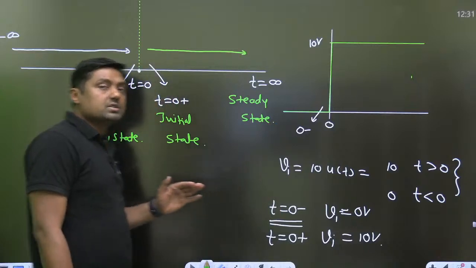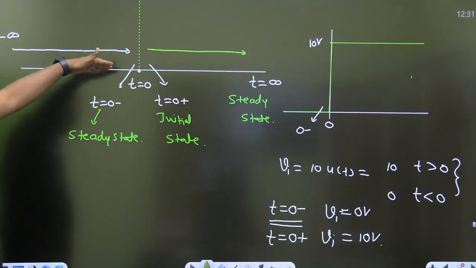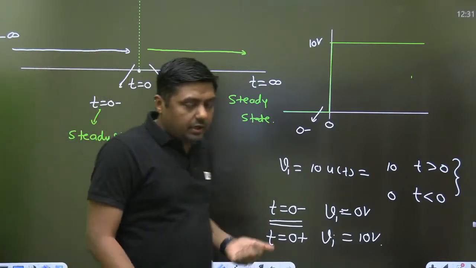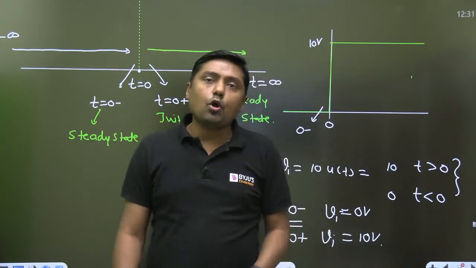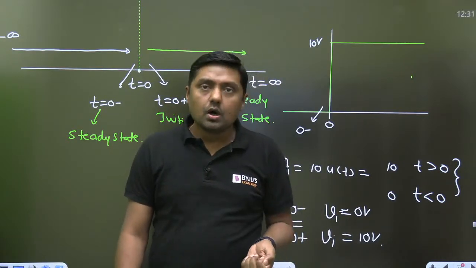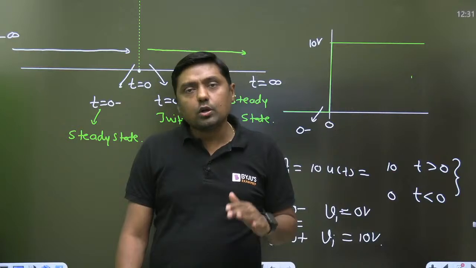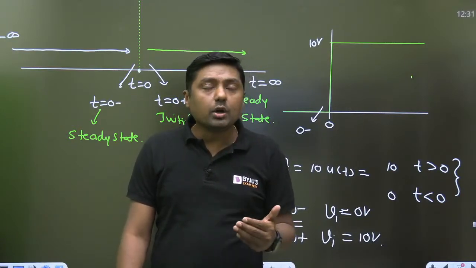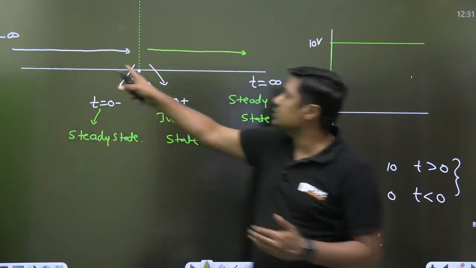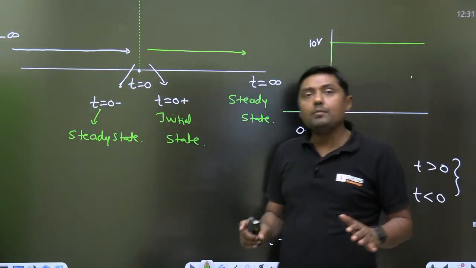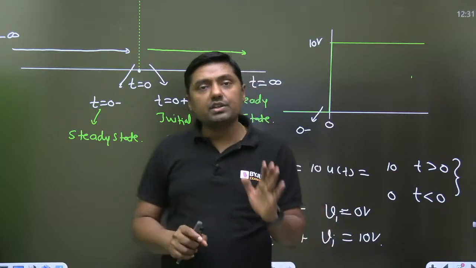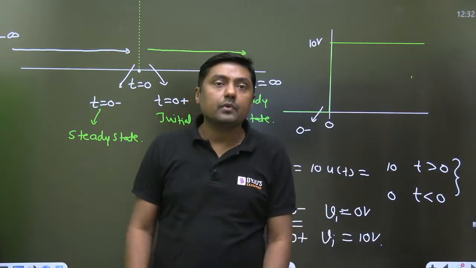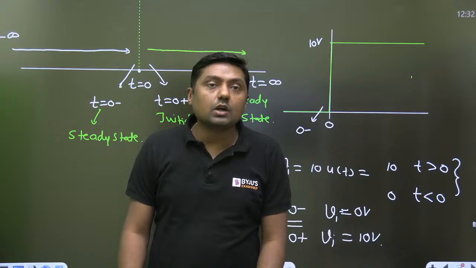Normally we say the switch is open and after a long time we close the switch, or the switch is closed for a long time and now we open the switch. Long time means it is coming from minus infinite towards 0 negative, and simply means the circuit reached steady state.